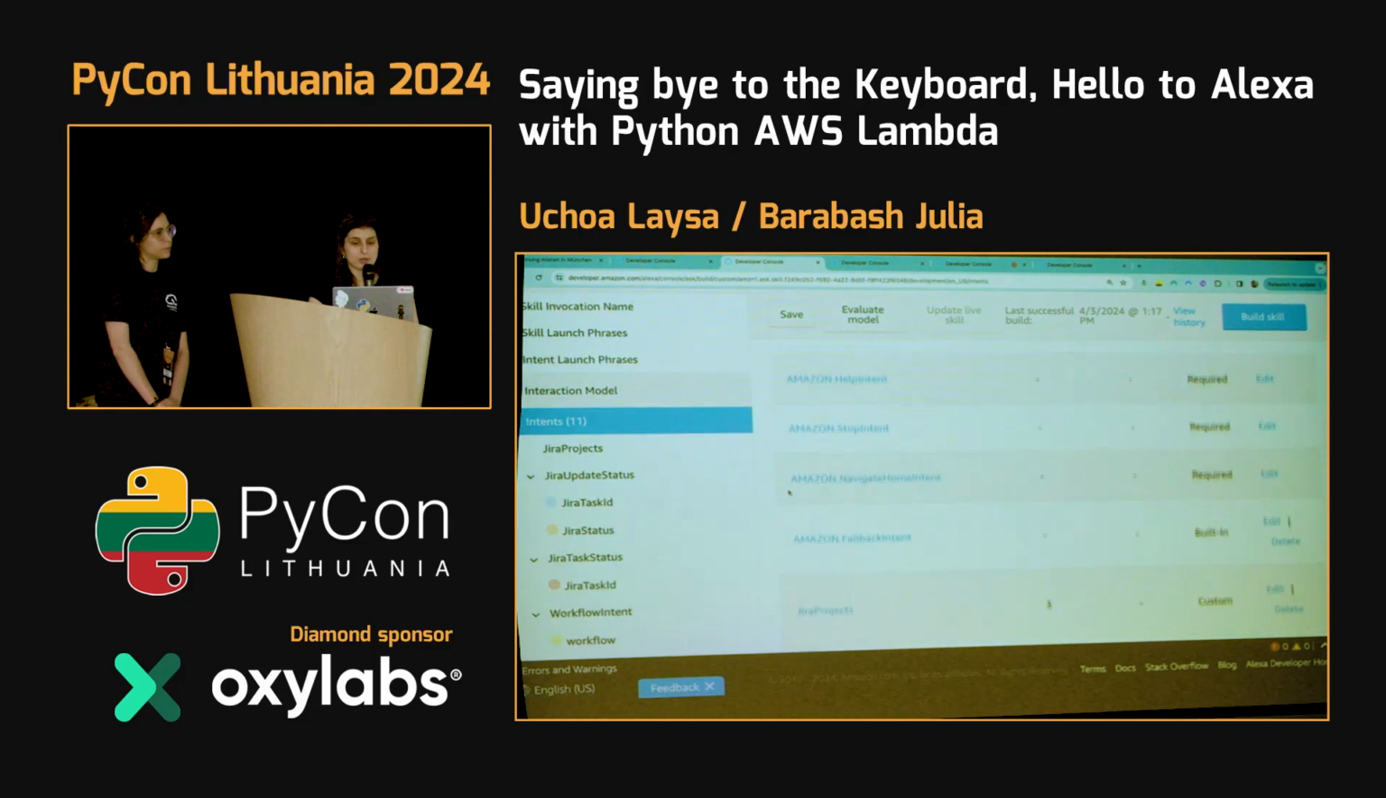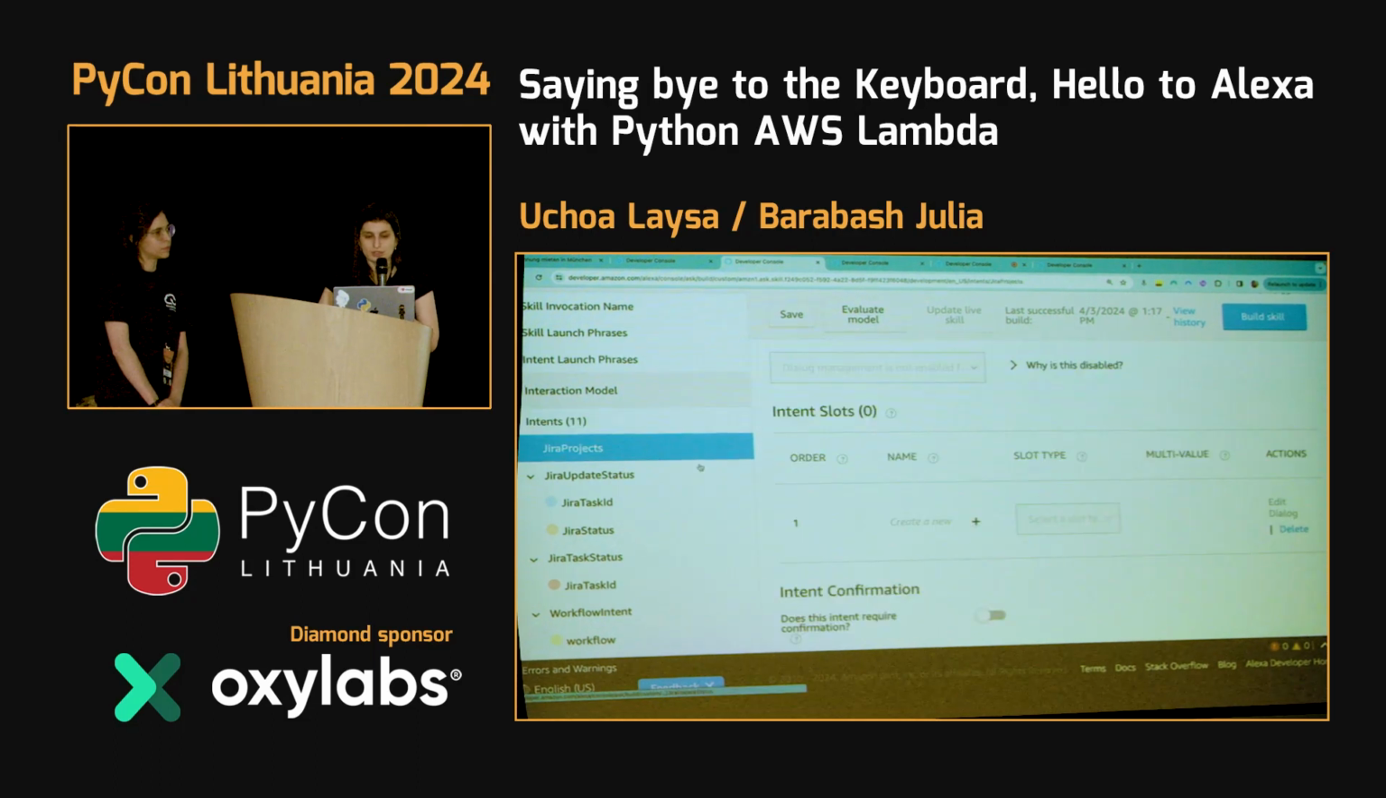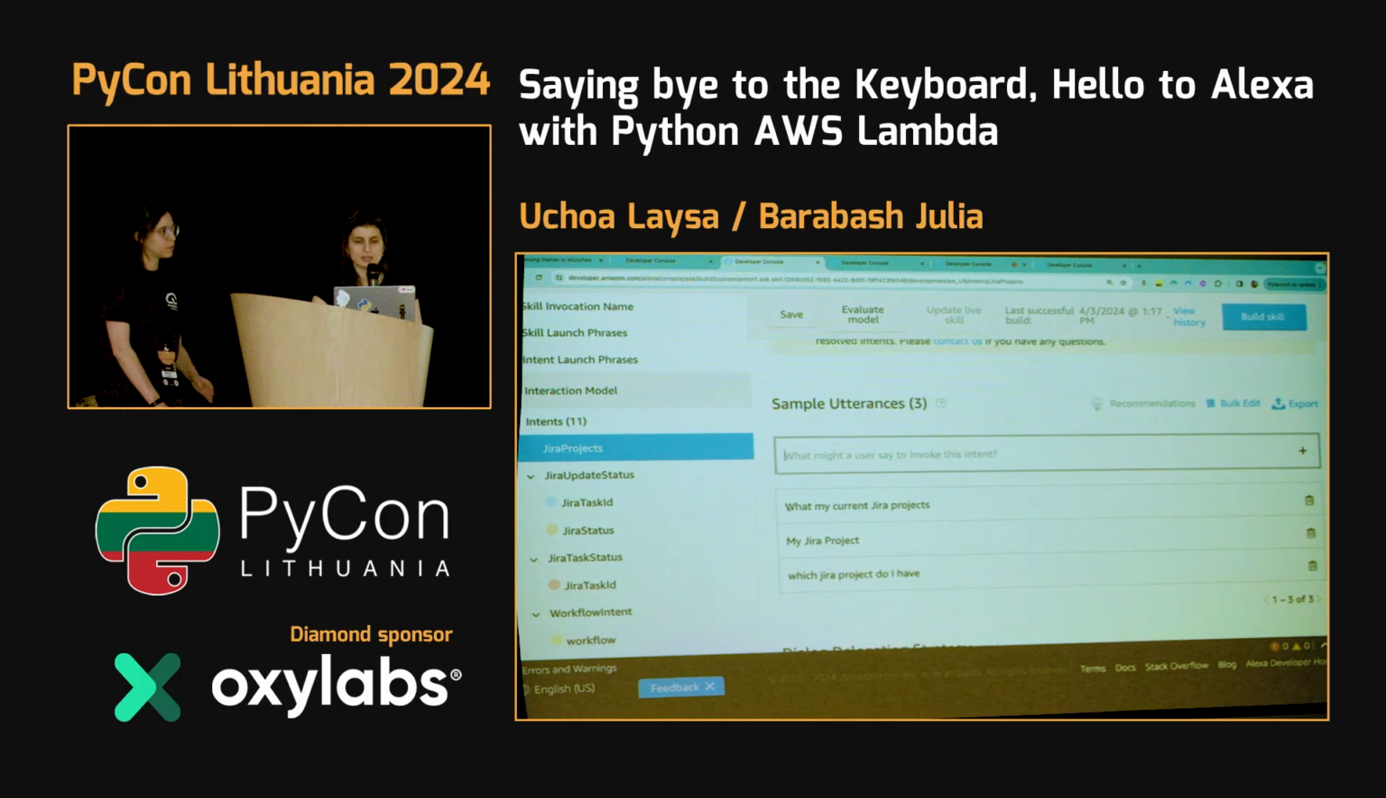After that, we define all our intents. For example, Jira project, workflow intent, issue close. If you take a look at them, for example, this Jira project is a super easy intent because we define what my current Jira project, my Jira project, and which Jira project do you have. After that, Alexa will understand and try to answer you. So if you do this and just check, open developer projects.